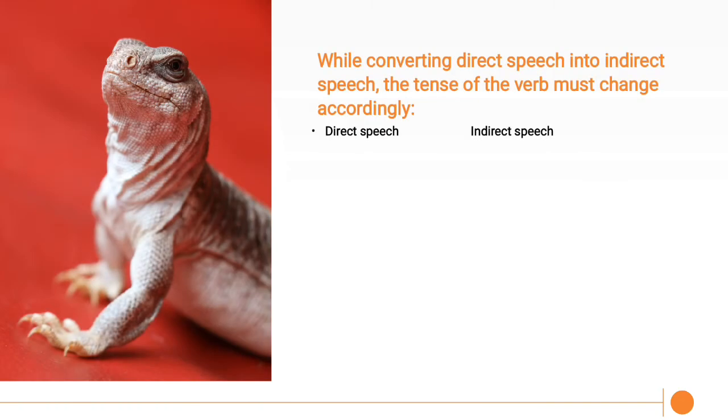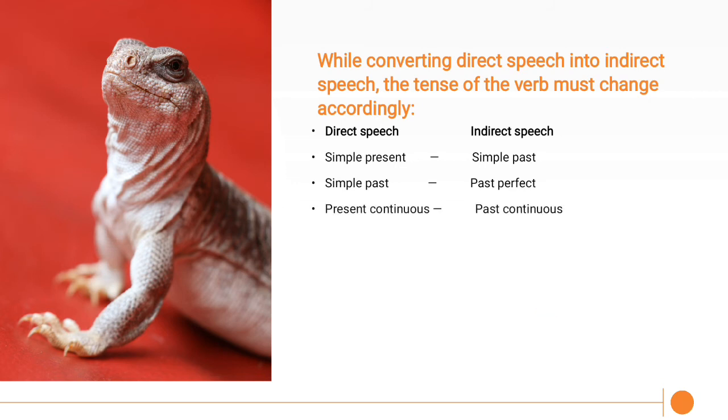Next, while converting direct speech into indirect speech, the tense of the verb must change accordingly. Simple present becomes simple past. Simple past becomes past perfect. Present continuous becomes past continuous. Present perfect becomes past perfect.